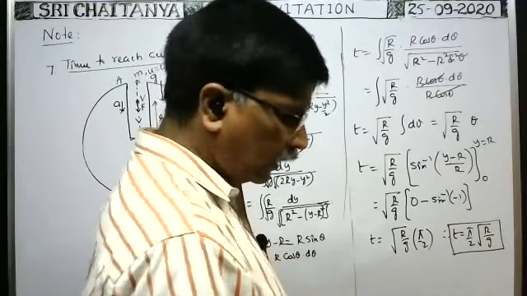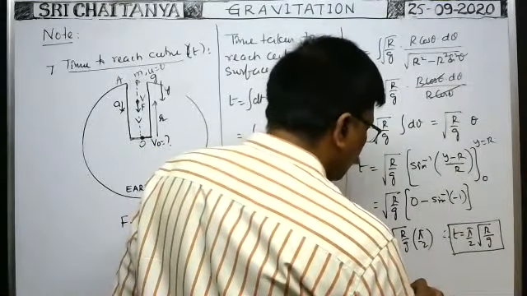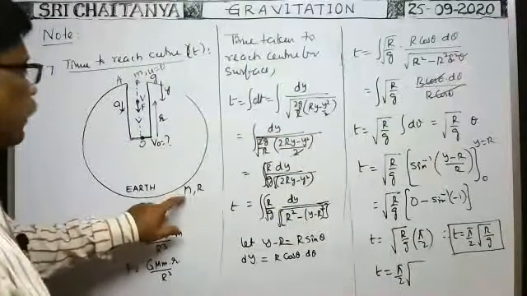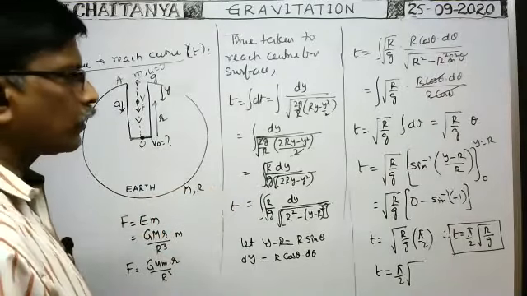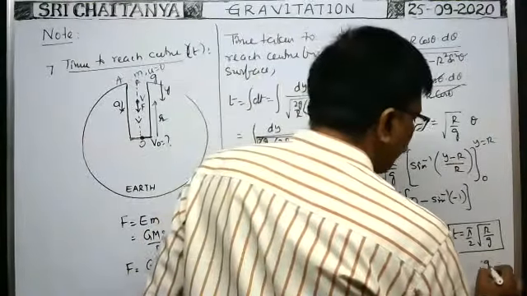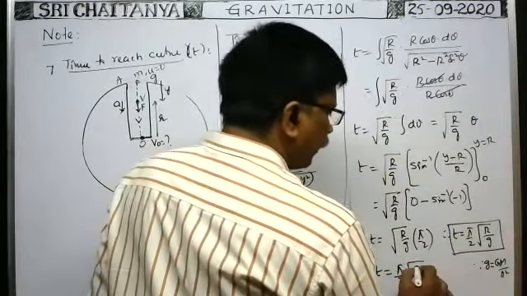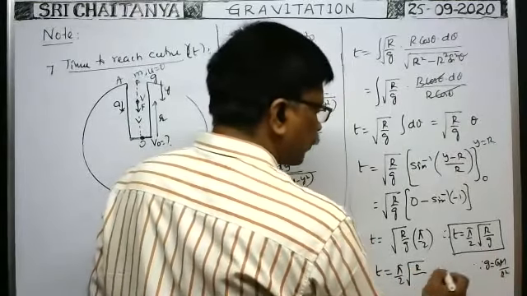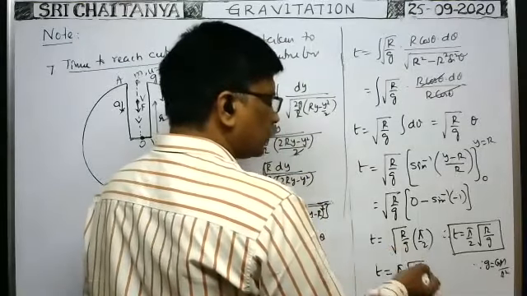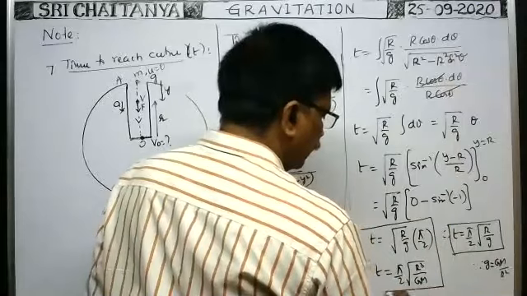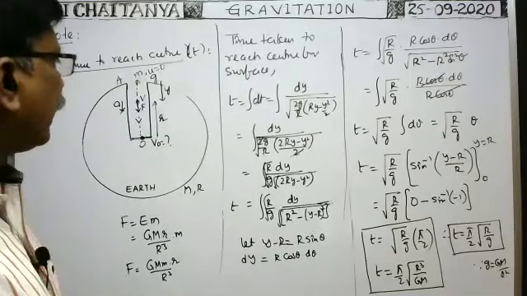That is the answer. Okay, the same problem may be given like this also. Time taken is equal to pi by 2 into root of R cubed by G M, in terms of capital G, capital R. Because small g, the acceleration due to gravity on the surface of the earth, can be written as GM by R square. When you write GM by R square instead of small g, you will get R cube. The answer may be given like this also, this or this. In any way they can give the answer. In this way we have to do. Okay, next.